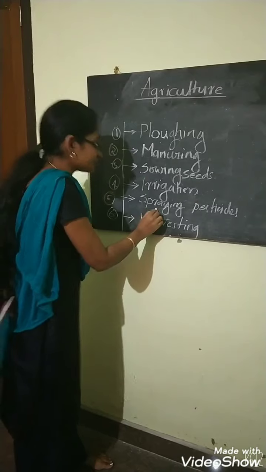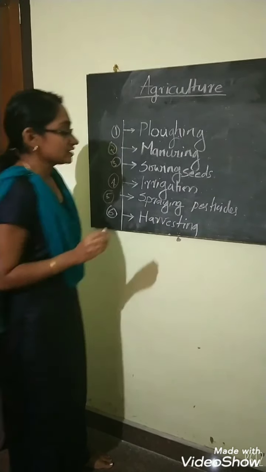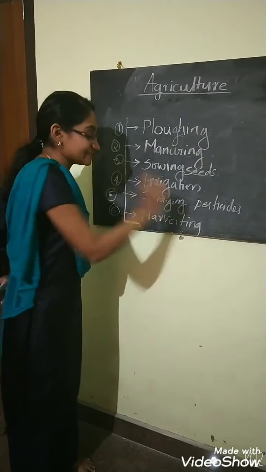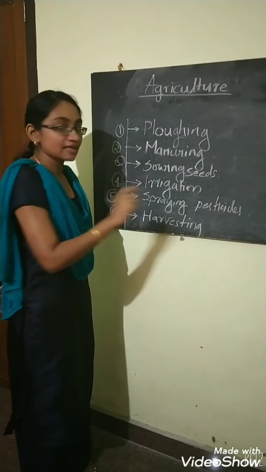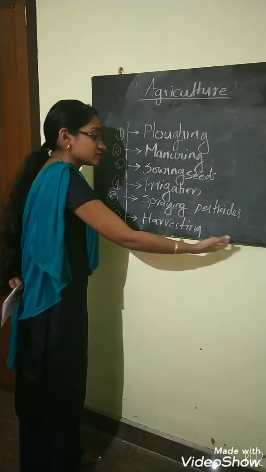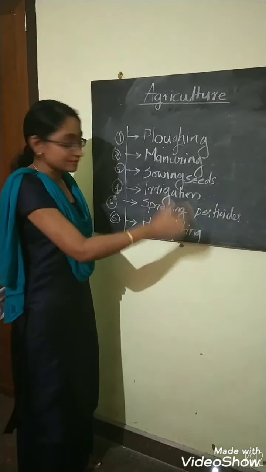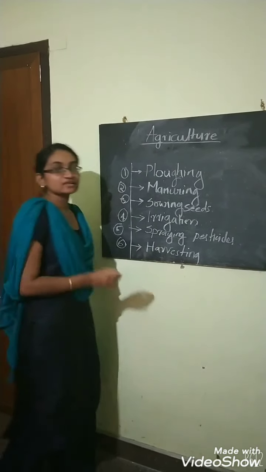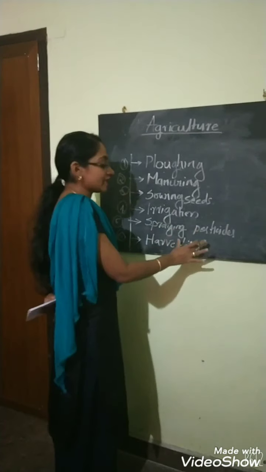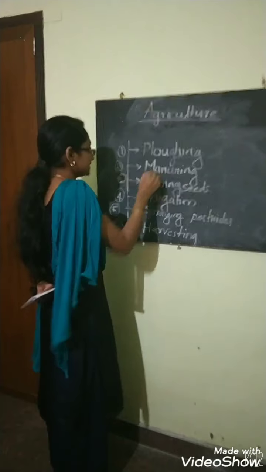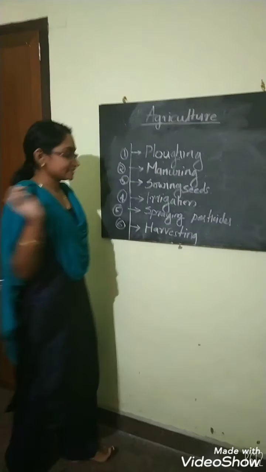The next one is spraying pesticides. We know many types of insects come to destroy the plants. So we spray pesticides. These pesticides also may be organic or chemical. The last one is harvesting. Harvesting means when the crop is grown and ready, we cut it and gather it. These are the 6 steps of agriculture.